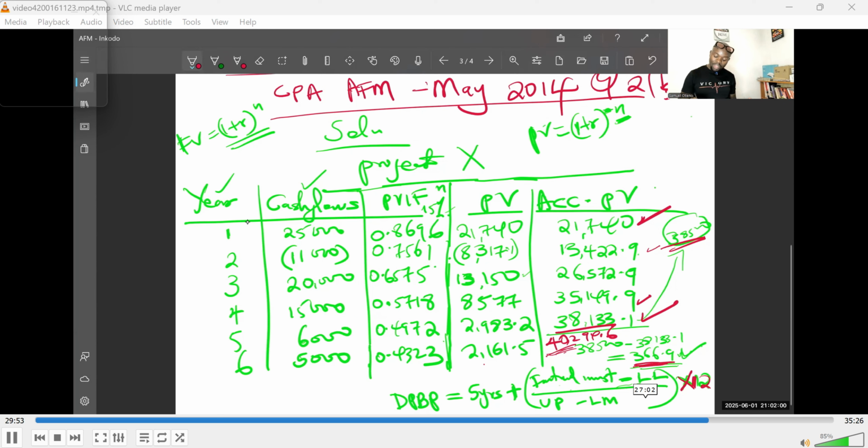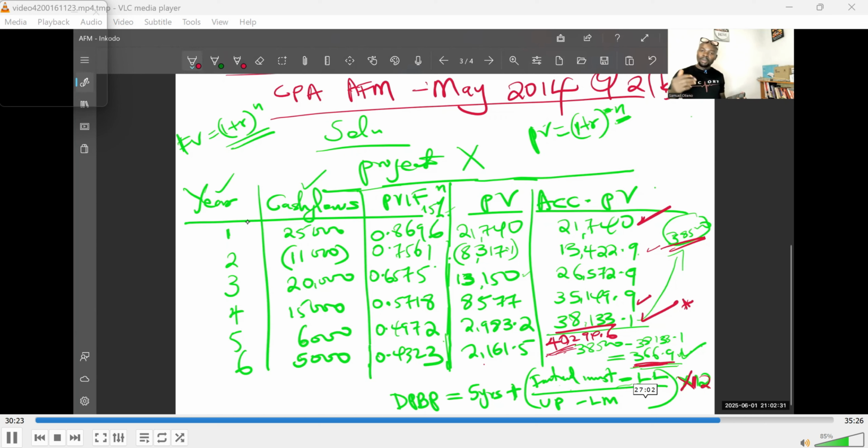38,133. Now, that figure that you shall have recovered at the end of year five is less than what you invested, what you are looking to recover. But if you go to year number six, you realize that whatever you're going to recover at the end of year six is more than what you invested. Now, that is the point you need to take very clearly. If you realize that happens, I want you to stop there and now reason and see that actually the amount that you invested, you are going to recover it between year 5 and year 6.